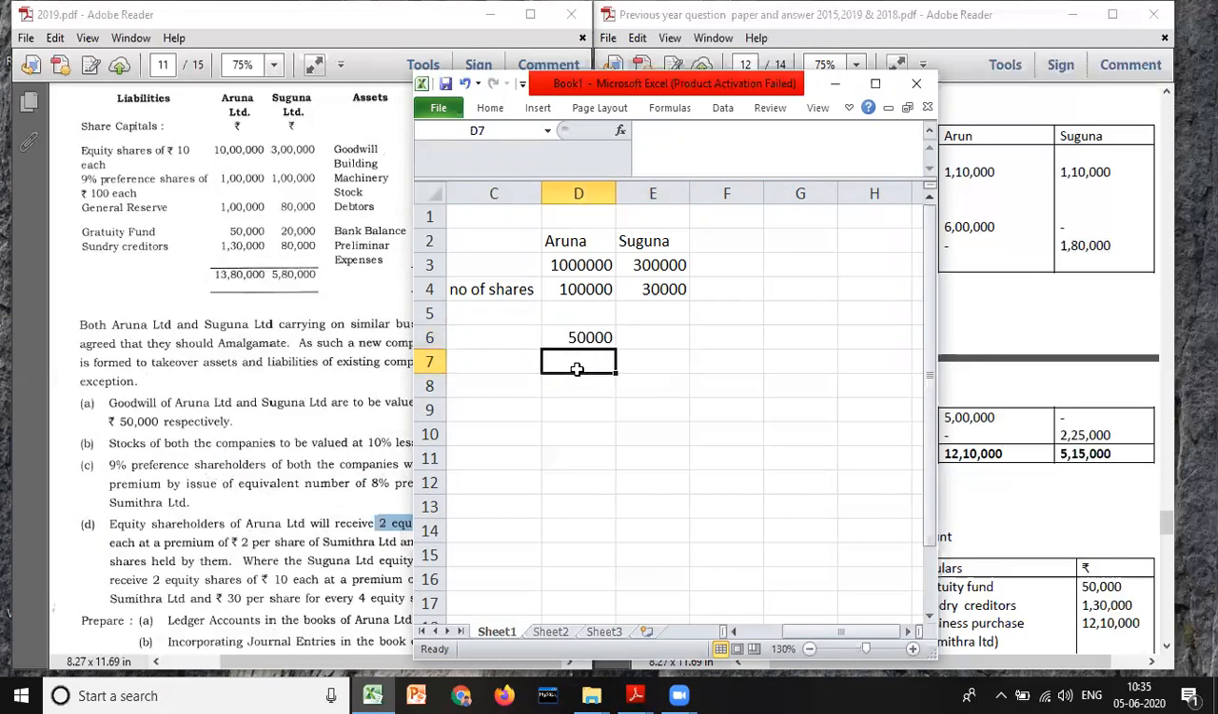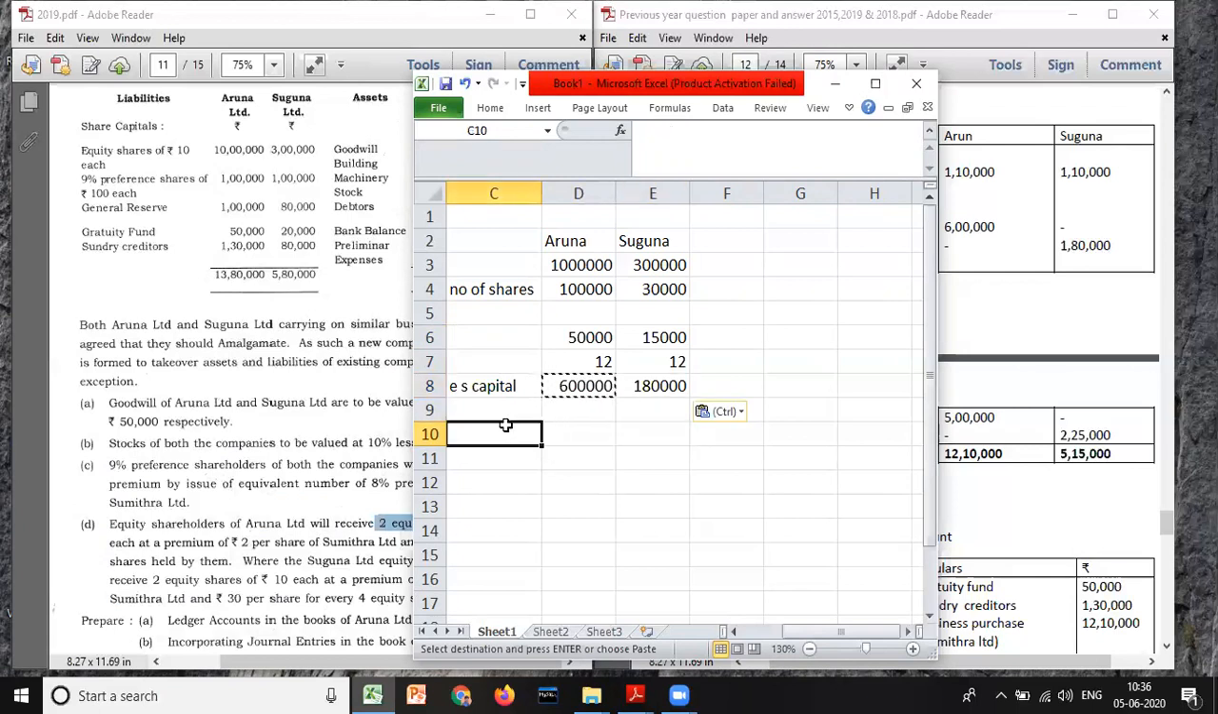And what is the value? They have given 10 rupees plus premium of 2 rupees. So if you multiply the total, it will be how much? This is equity share capital. And here also, the total number of shares, how much do we have? 30,000 we have. For every 4 shares, they are issuing 2 shares. That means how many shares? 15,000. And here also 10 rupees plus 2, the same amount only will we get. So this much equity shares they are issuing.